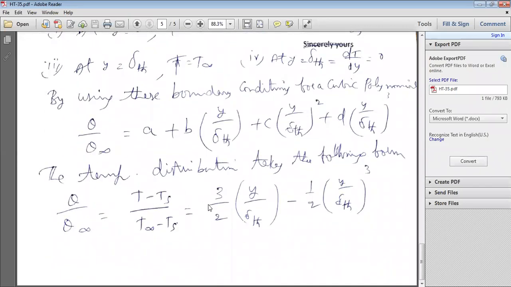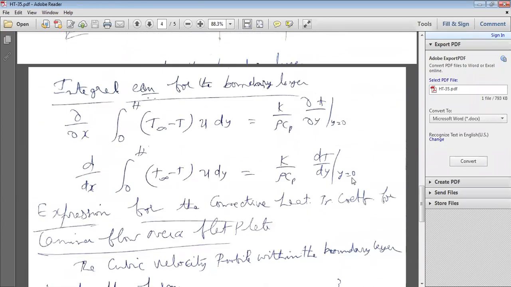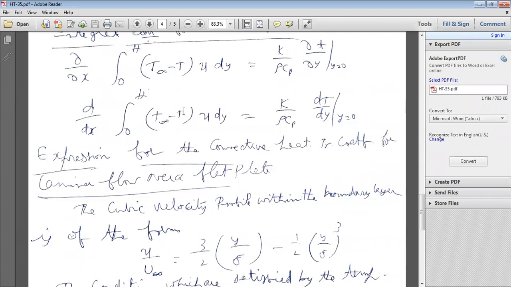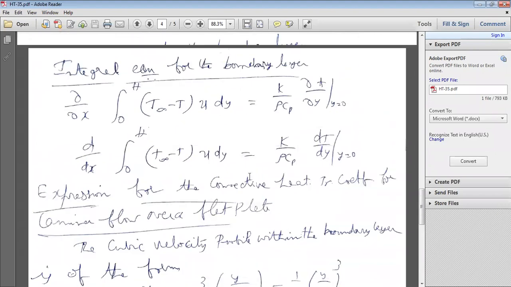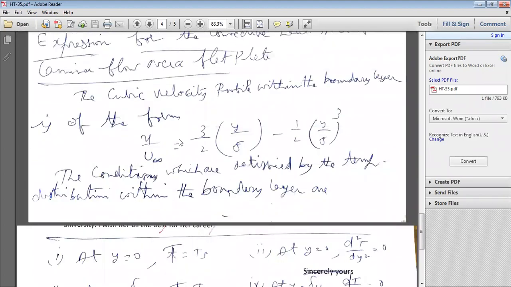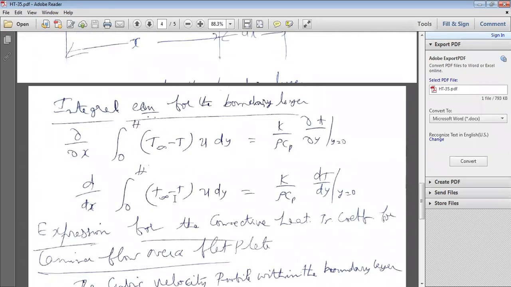From this equation you'll get the expression for T, and from this relation you'll get the expression for U. Substitute the T value here and the U value here, differentiate T with respect to y, calculate dT by dy at y is equal to 0, substitute all this here and integrate, substituting the limits 0 to h, and differentiate.